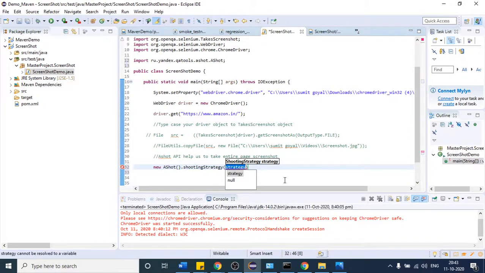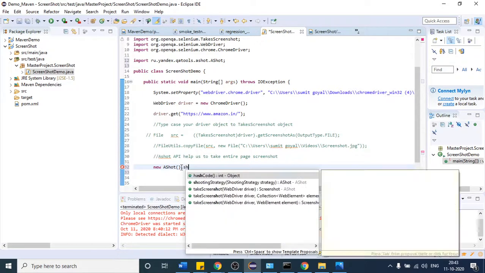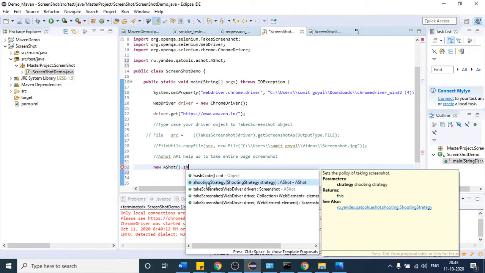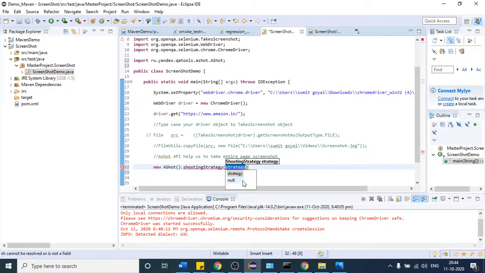So I will do one thing. Dot shooting strategy. This is the one, right? Inside that method, I hope you are able to see that there is one class as well. I have to provide that class inside the method. What is the class name?